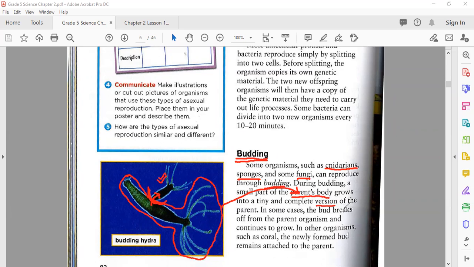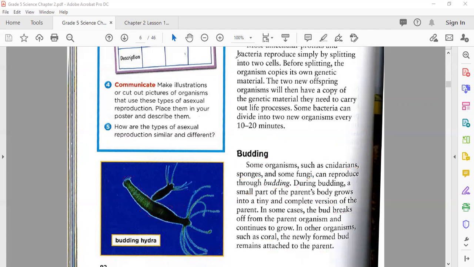In some cases, the bud detaches from the parent organism and continues to grow. In other organisms such as corals, the newly formed bud remains attached to the parent. So this tells you about budding in the hydra.